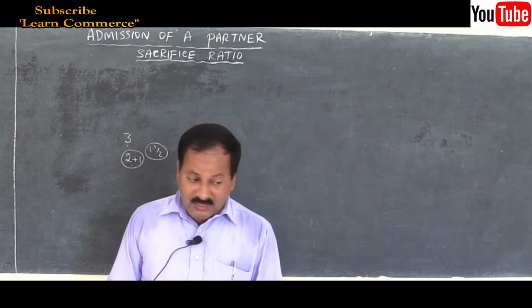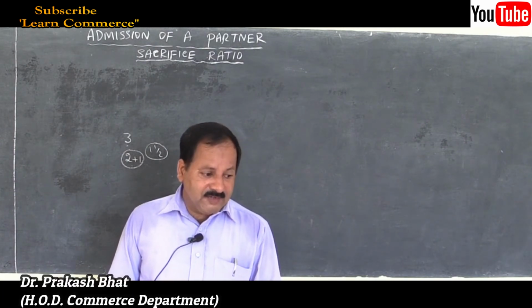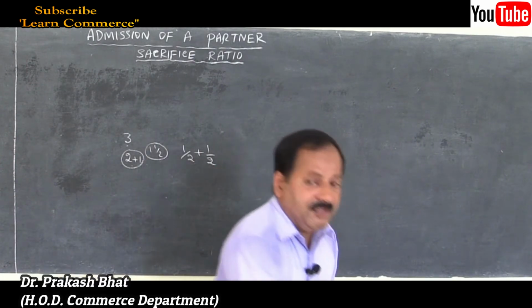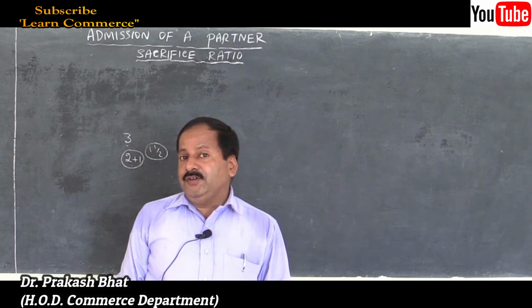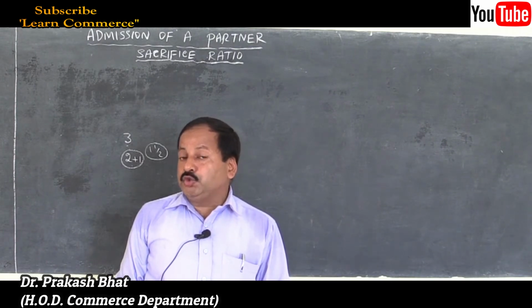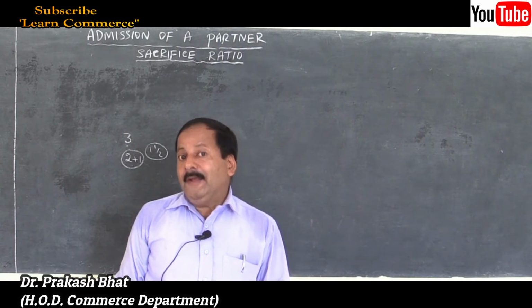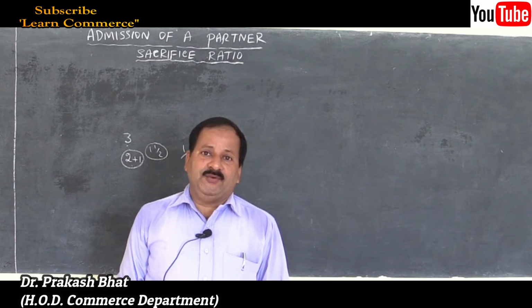You know the formula. Let us remind the formula again. When we solve the problem on new profit sharing ratio, new ratio is equal to old ratio minus sacrifice ratio.